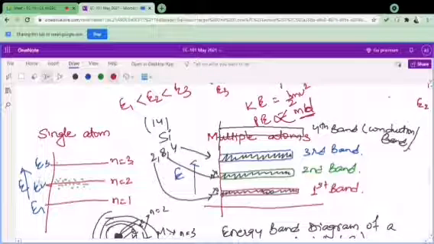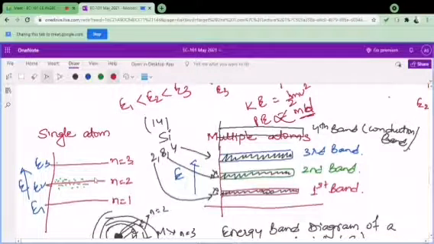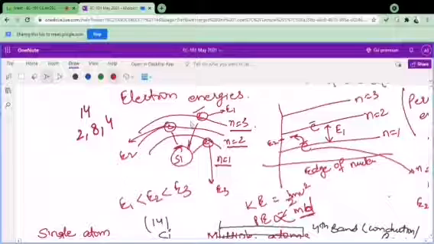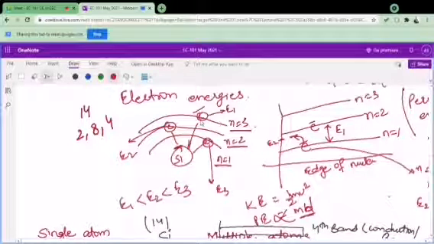I have also explained why it was increasing, because it is already visible to you that this electron is quite far in comparison to these 2 electrons. So definitely the force between this silicon nucleus and this electron is less, or you can say that this electron has the higher energy. So it means this electron only requires the minimum energy, or the ionization energy, to be removed from this shell.